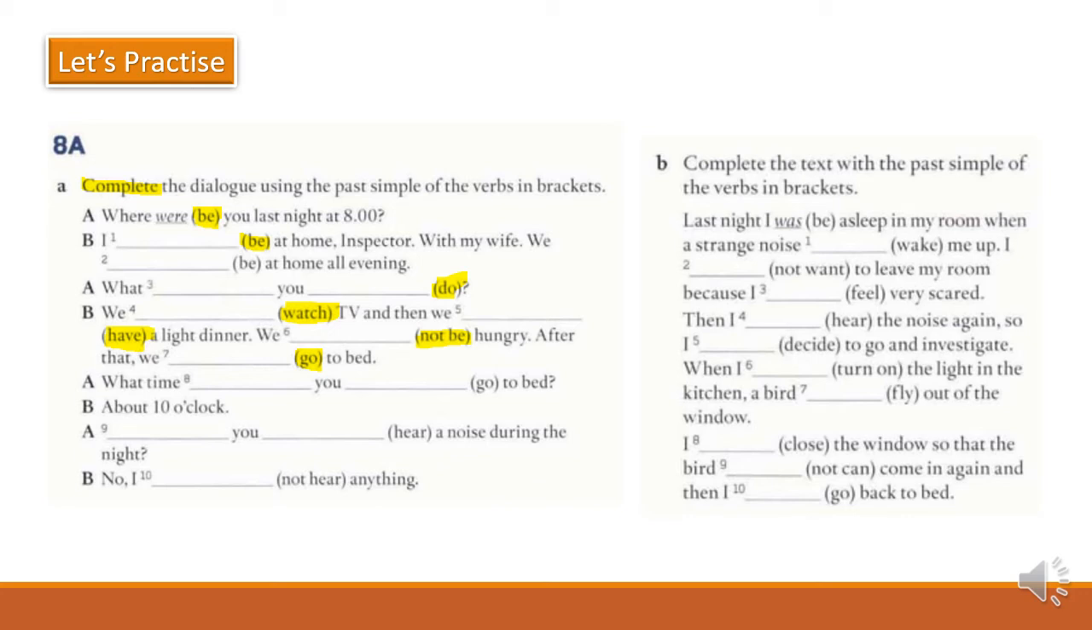Where were you last night at 8? I was at home. The past of the verb to be and the right form for the first person singular is was. Well, now stop the video, complete the rest, and then we will check the answers. Ready? Let's see the answers.